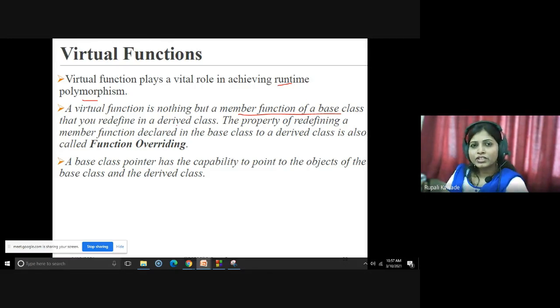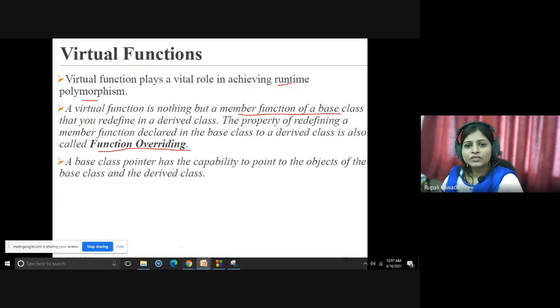It is a member function of the base class, and that same function we redefine in the derived class. These functions we call virtual functions, and the property of redefining a member function declared in the base class in a derived class is also called function overriding. This is an important concept: function overloading and function overriding. Both are different things.